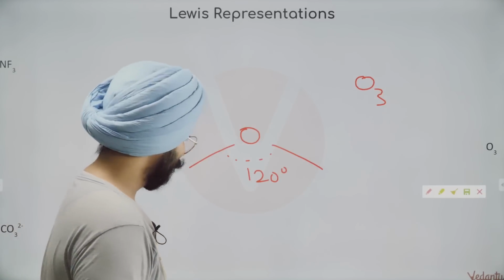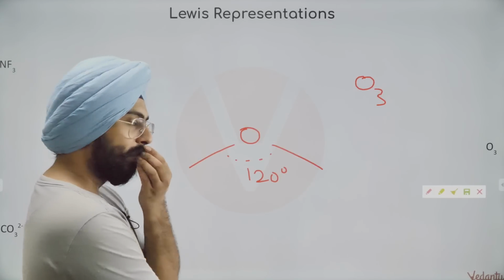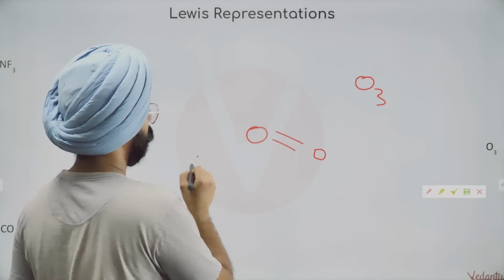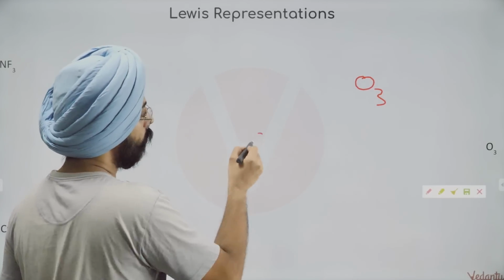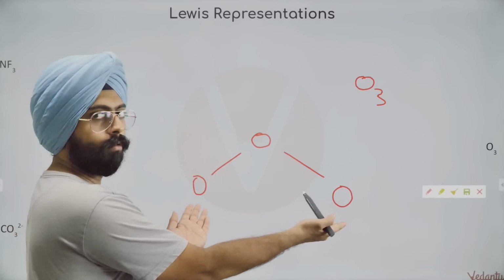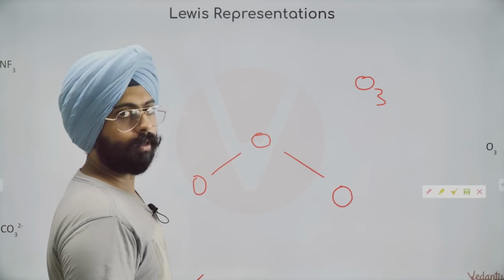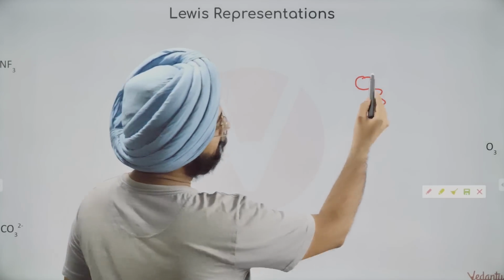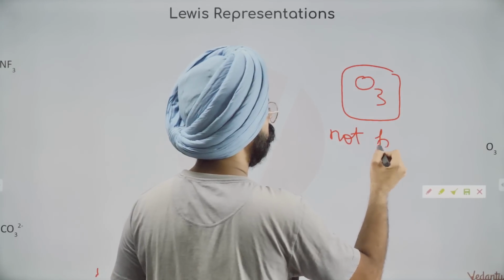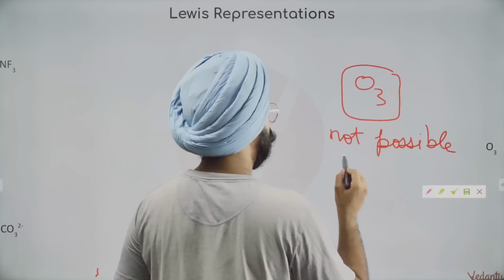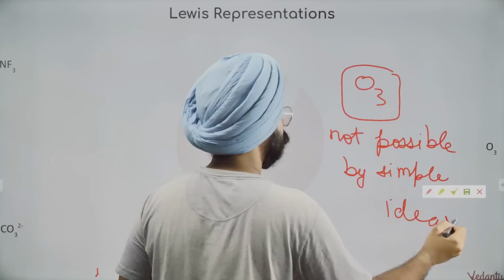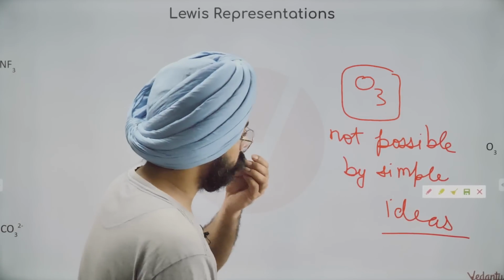Now what do we do? This is something else altogether. Neither can I make this. I can't leave this oxygen. Nor can I make this. This oxygen is satisfied with 2 bond pairs. What about these two? They will end up having negative charges, only 1 bond pair. So, my dear friends, to make a structure for ozone is not possible by simple ideas. Isn't it?